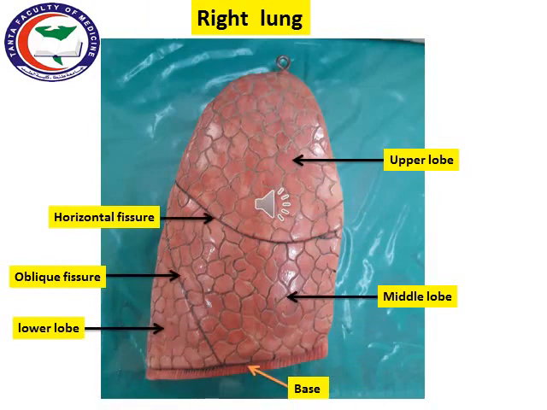The right lung consists of three lobes, upper, middle, and lower, and we have two fissures, oblique fissure and transverse fissure, and we have the apex and the base.